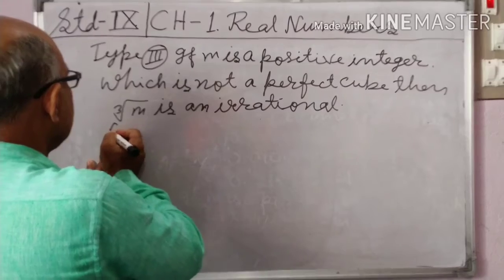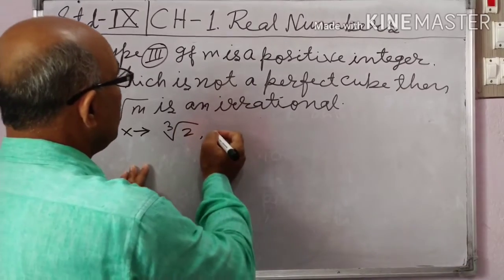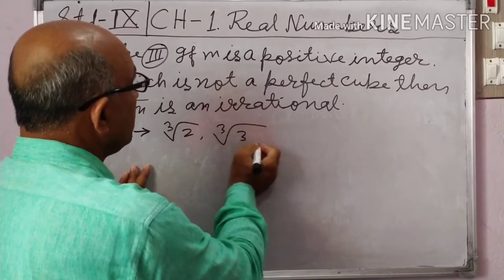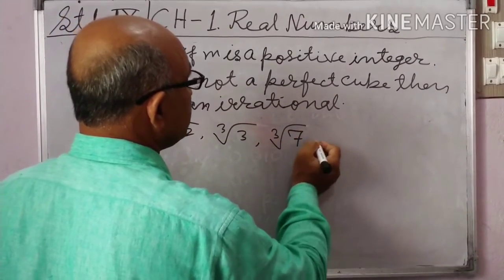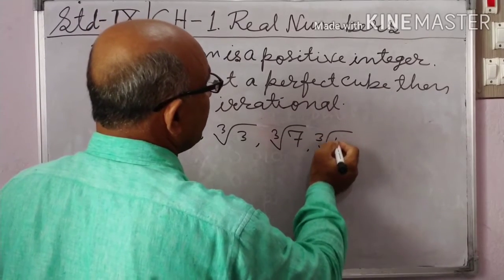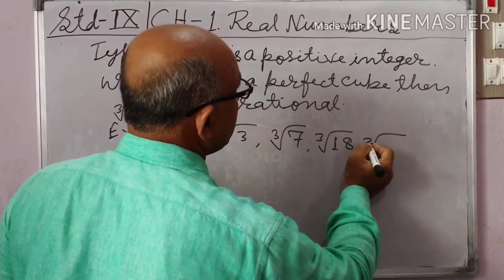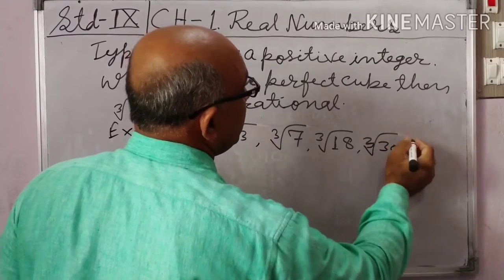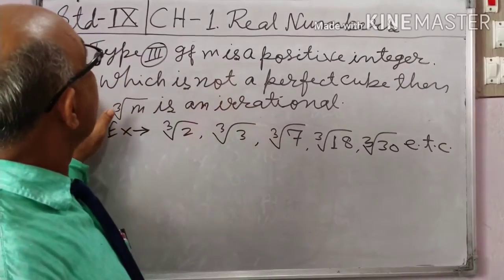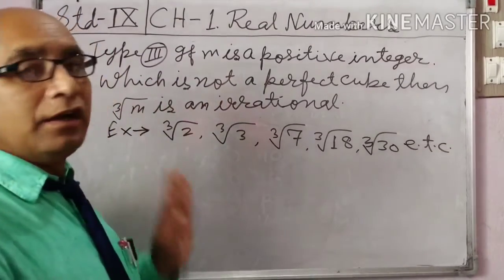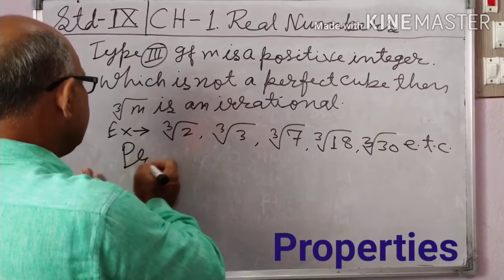Examples: cube root 2, cube root 3, cube root 7, cube root 18, cube root 30, etc. These are examples of type 3 irrational numbers.